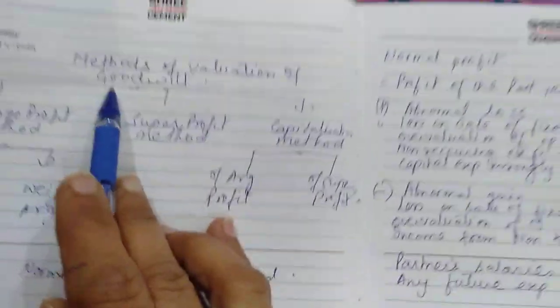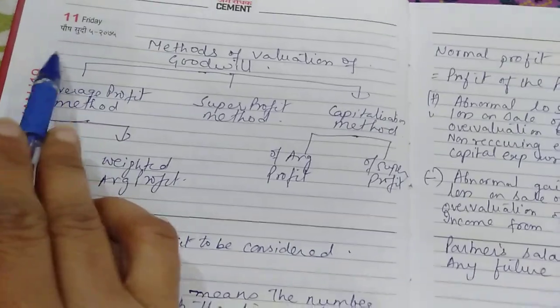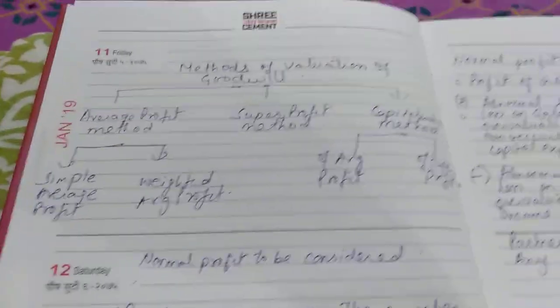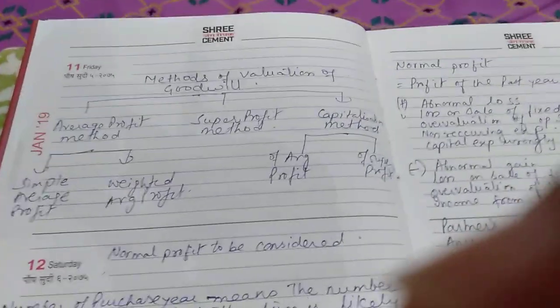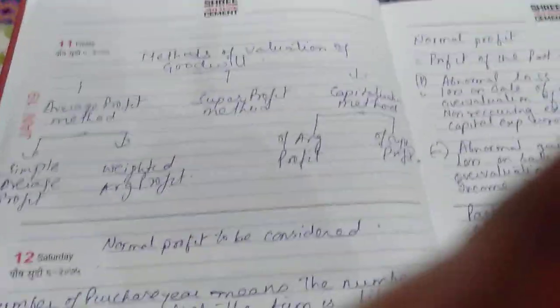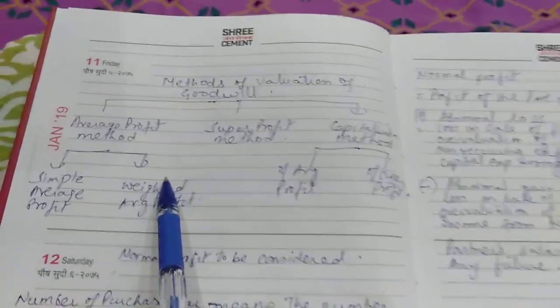Now my next topic is method of valuation of goodwill. Here I'll cover the numerical part, that how we can solve, how we can calculate goodwill of a business. We are given in our syllabus three methods of evaluating goodwill.